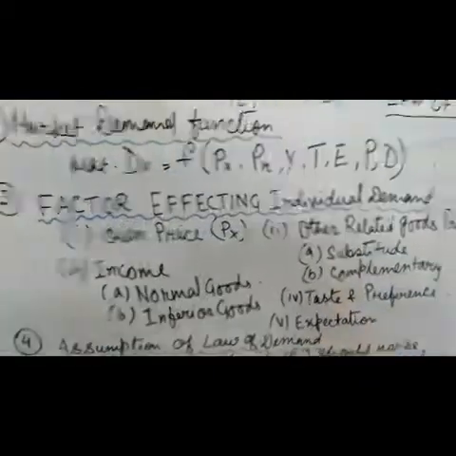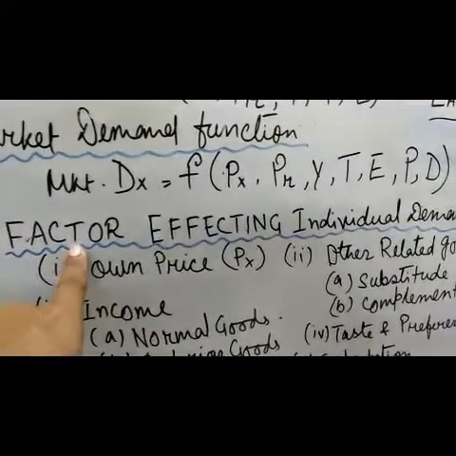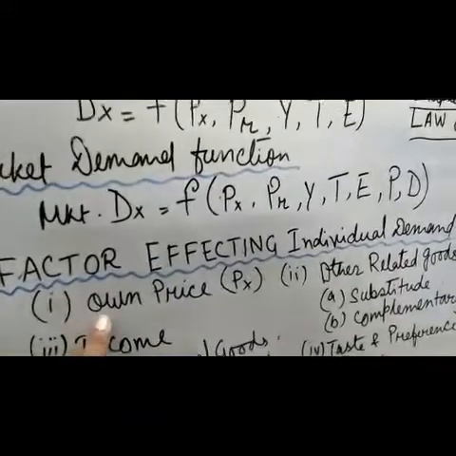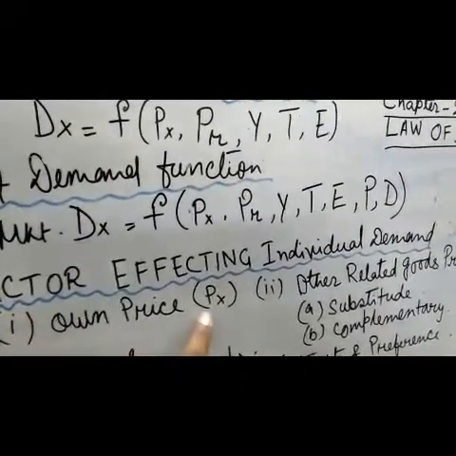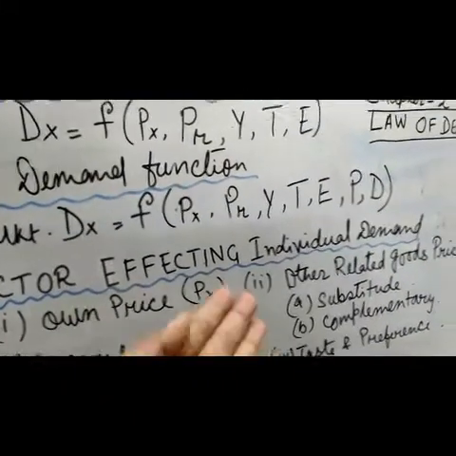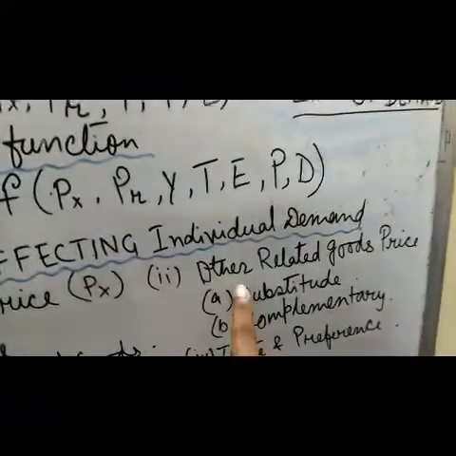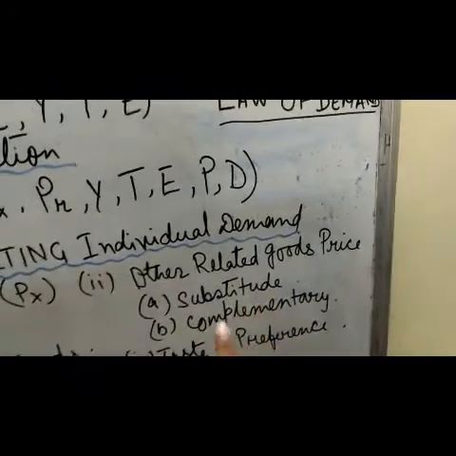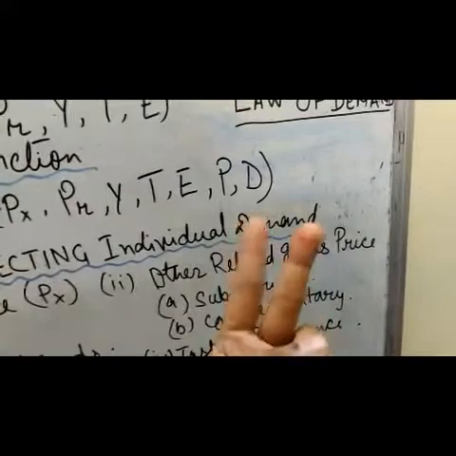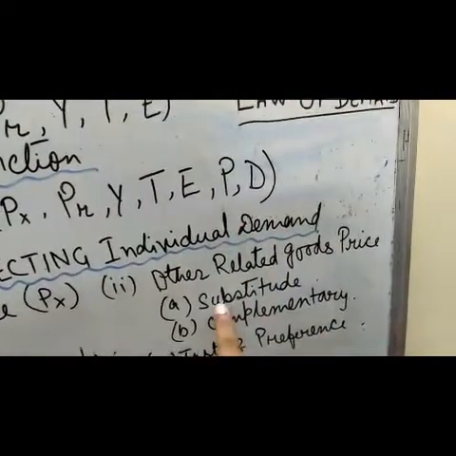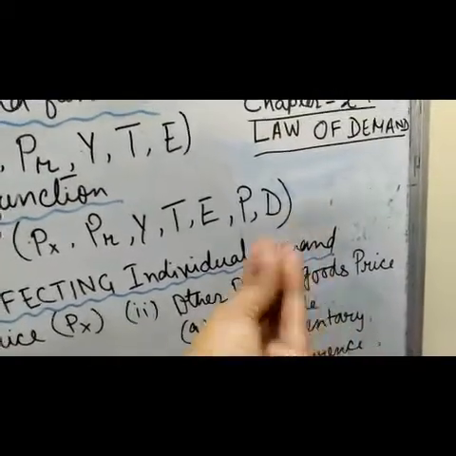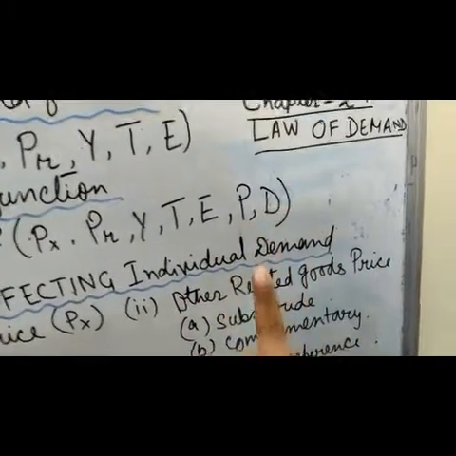Let us see in detail what are the factors affecting individual demand. Number one, own price. That means price of that particular commodity, high or low, accordingly demand will change. Number two, price of related commodity, which we have defined with PR. Now related commodities are of two types. One is substitute commodity like tea and coffee. Either you take tea or you take coffee.